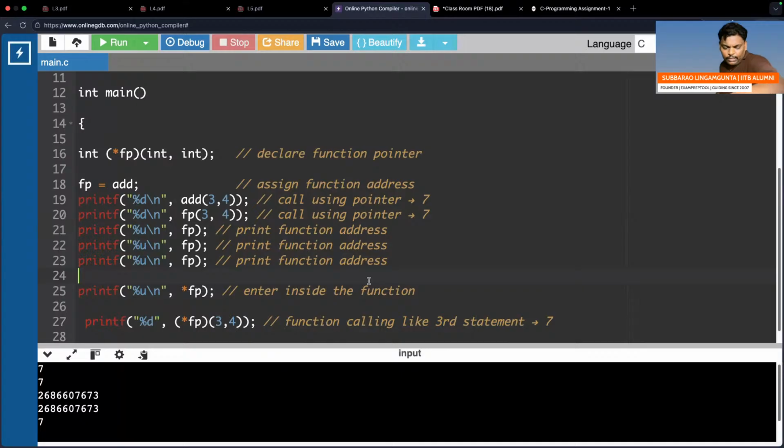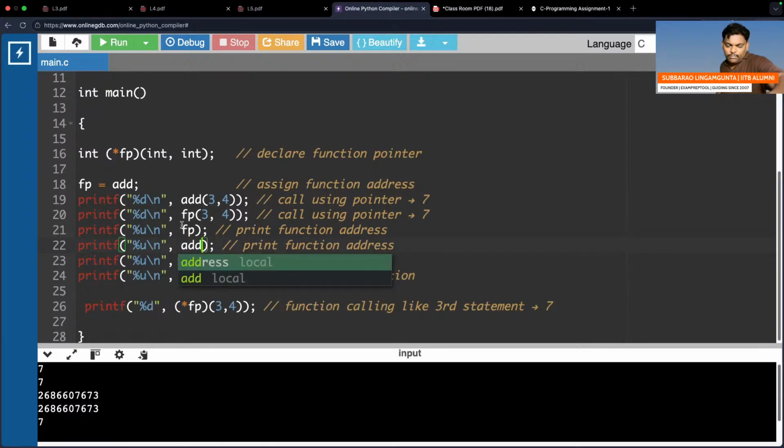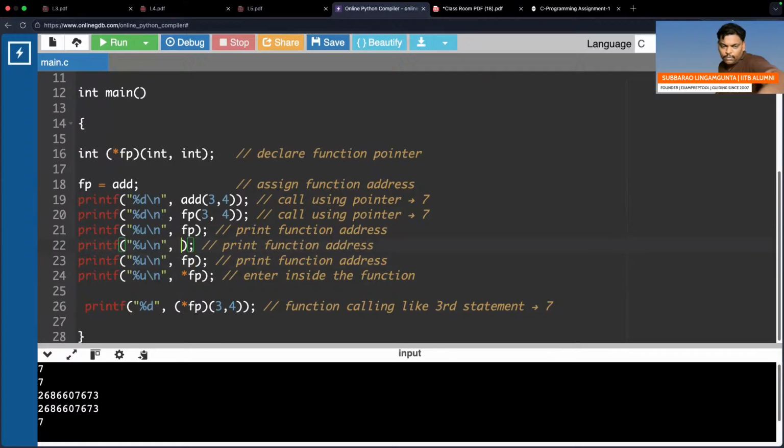Print that also. So I will try here. This is add. Add is also the same. And one more thing, star add also. FP, star FP, add, star add.